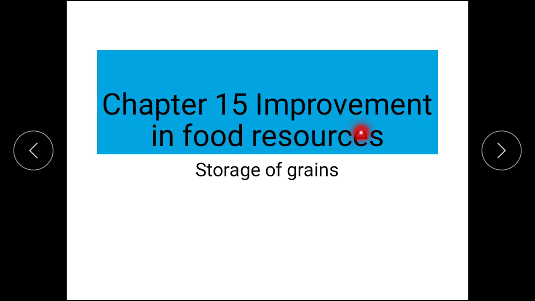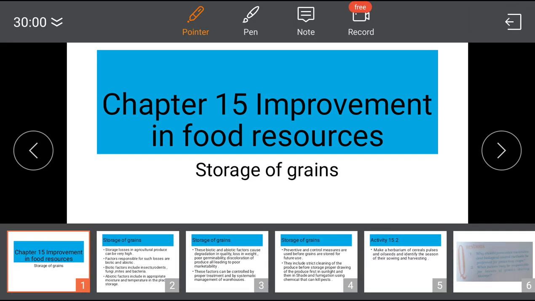Chapter number 15, we are doing improvement in food resources. Today's topic is storage of grains. We have covered all the topics which were there in agriculture, that is improvements in crop yields. How can you improve the production, crop variety improvement? How can variety of the crop be improved? We have seen crop production management. How can you do that?